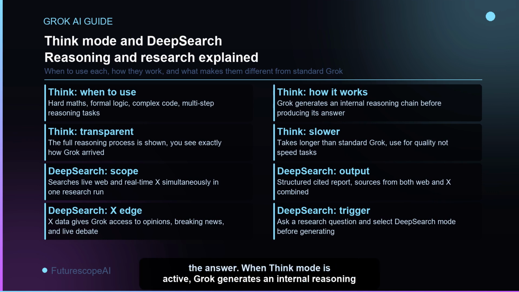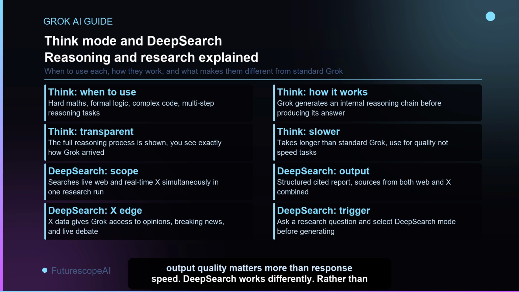When Think Mode is active, Grok generates an internal reasoning chain before producing the final response. This chain is shown to you transparently, you can see every step of how Grok arrived at the answer. Think Mode is slower than standard Grok, so use it when output quality matters more than response speed.